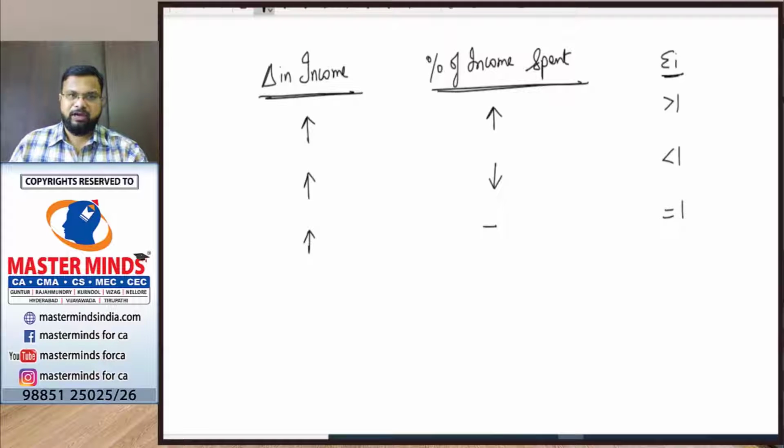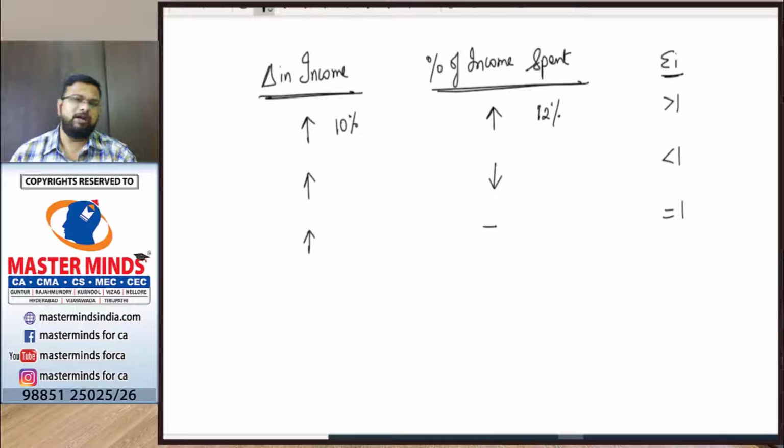That is, if income increases by 10% and the percentage of income spent on the good also increases, by let us say 8% or 9%, or whatever it may be, 12%, then the income elasticity value will be greater than 1.